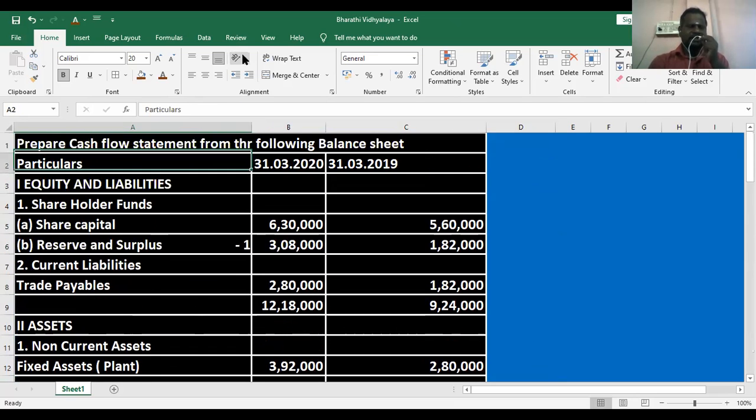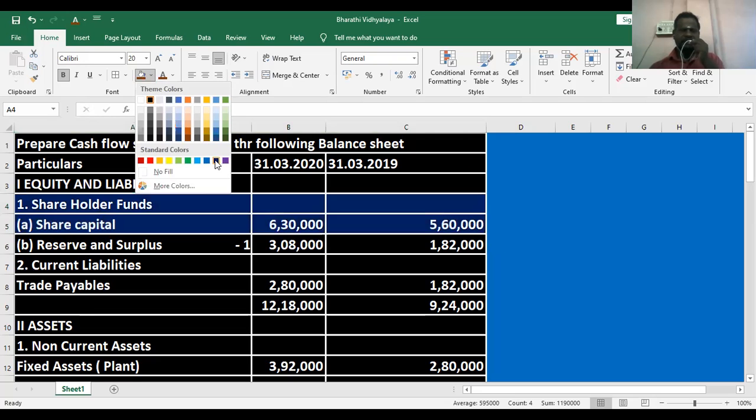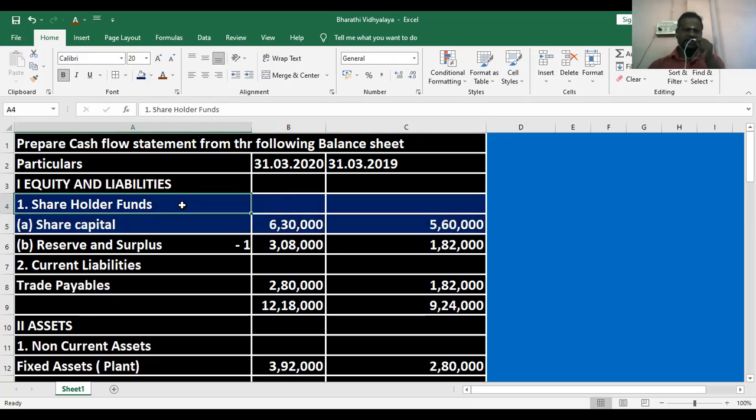Here, share capital, shareholders' fund, I will highlight in a different color. So the items highlighted in blue will be treated as financing. Reserve and surplus: how do we prepare the cash flow statement? First, let me take the reserve and profit. That's why I will highlight the first activity here in red color.